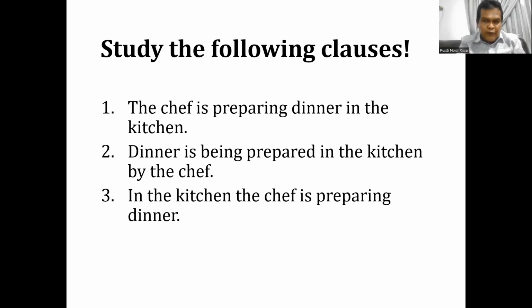What makes them different is the element that begins the clause. You see that each of the clauses in this video is initiated by a different element. The first element of the first clause is the chef. The second clause begins with dinner, and the third clause with in the kitchen.